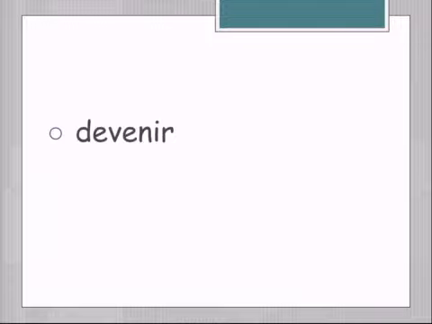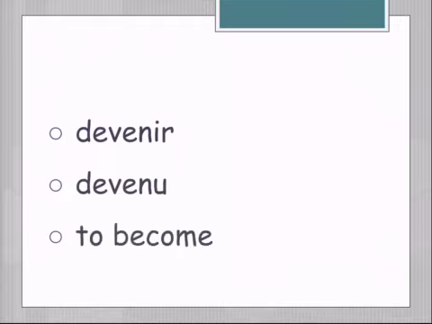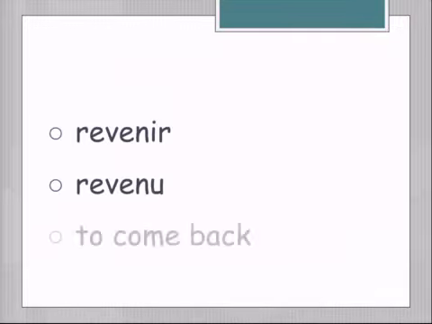Okay, so on the chart, devenir turns into devenu, and it means to become. Revenir turns into revenu, to come back. Notice that devenir and revenir both have venir in there.